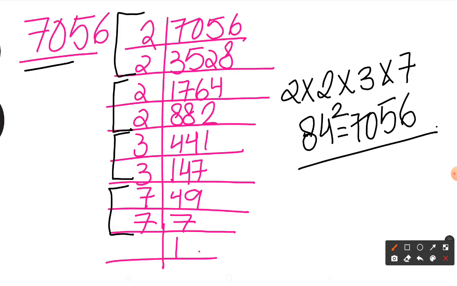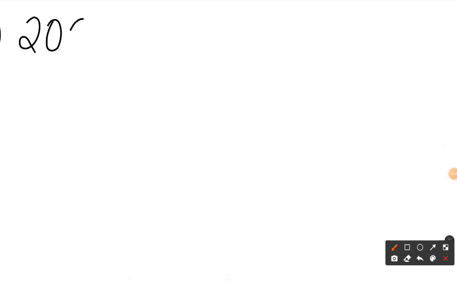So the second part is also done. So the square root of 7056 is equal to 84. Now let's move to the next part. The next part is 2028.